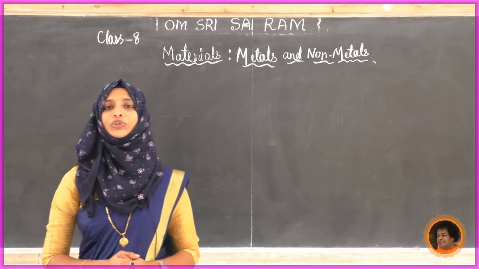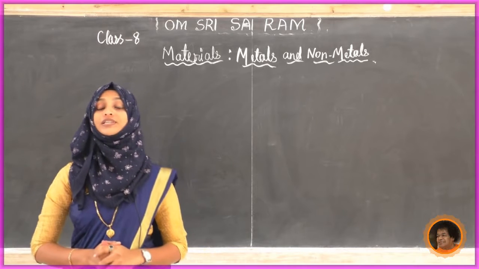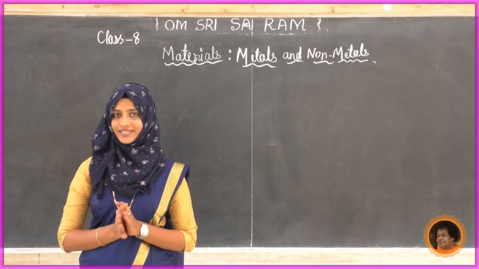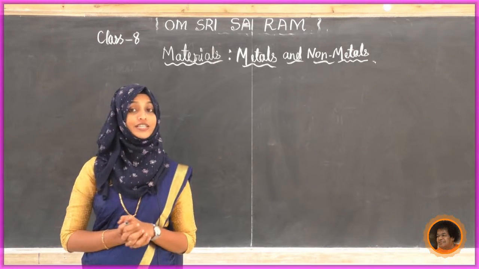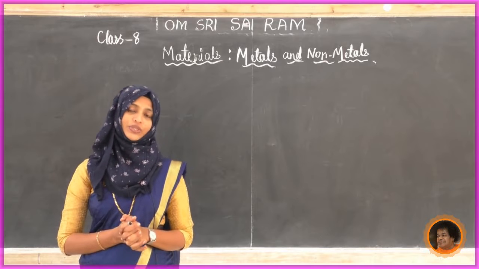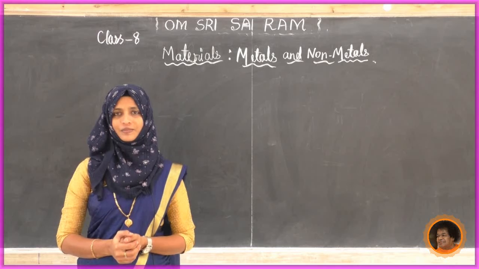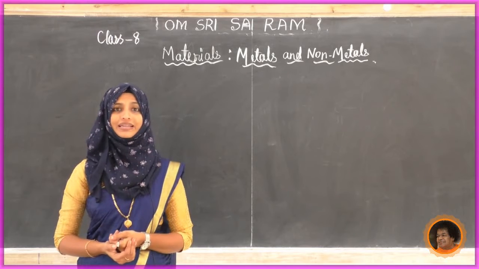We also came to know the different uses of metals and non-metals in our daily life. Where are we using metals? In all machinery parts, rockets, trains. What about the non-metals?